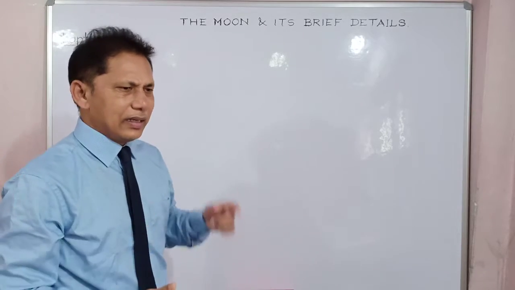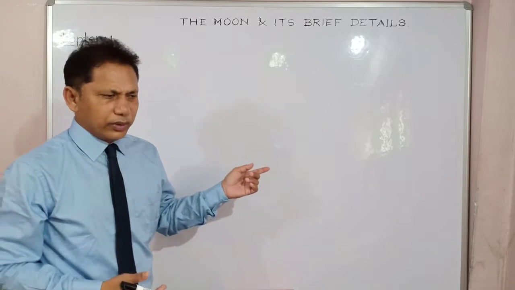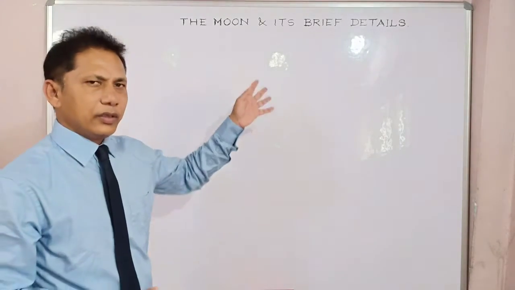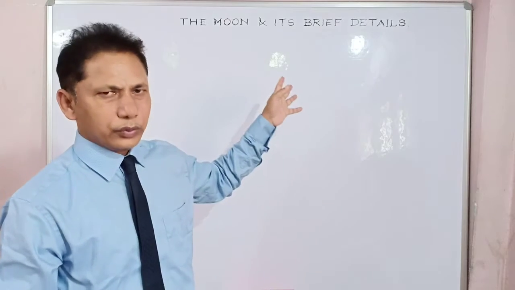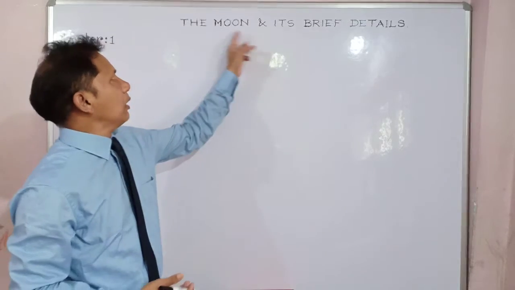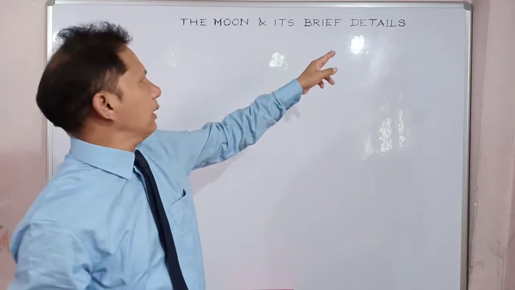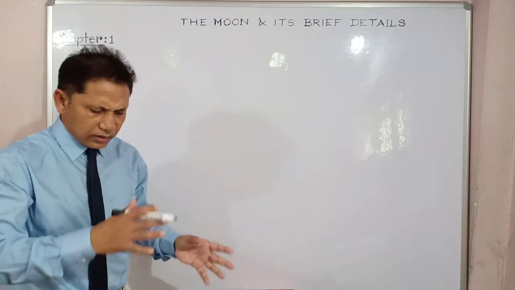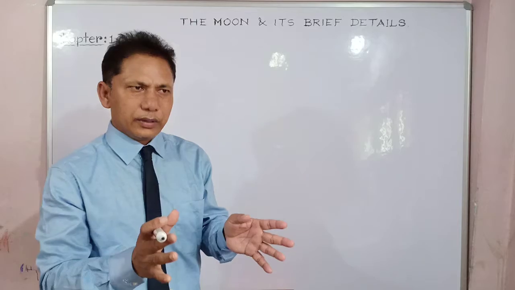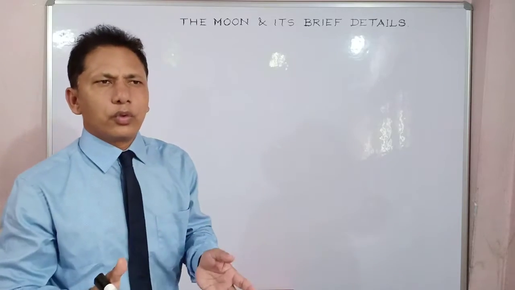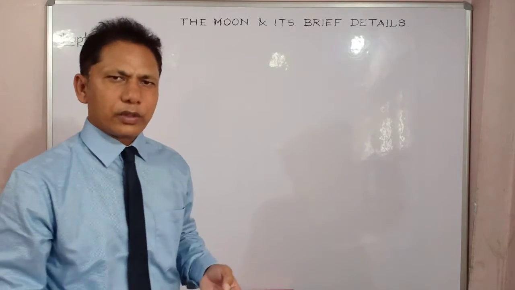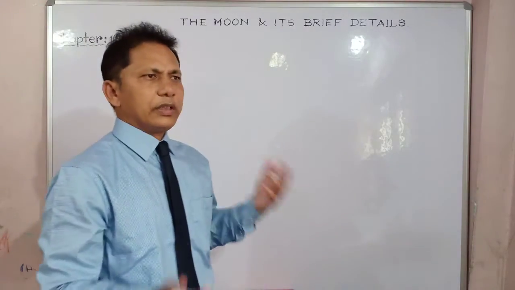Today, of the very first chapter of your class 9 geography, since it is there in your syllabus, the topic I am going to highlight today with facts and figures is the moon and its brief details. Since the moon is there in the very first chapter, the shape of the earth, you're supposed to learn the details of the moon. Maybe some questions based on the moon you are going to face in your annual exam. So details are a must to learn.